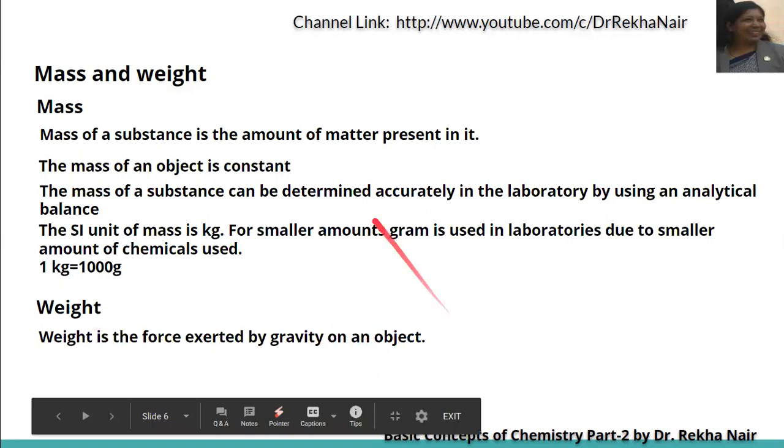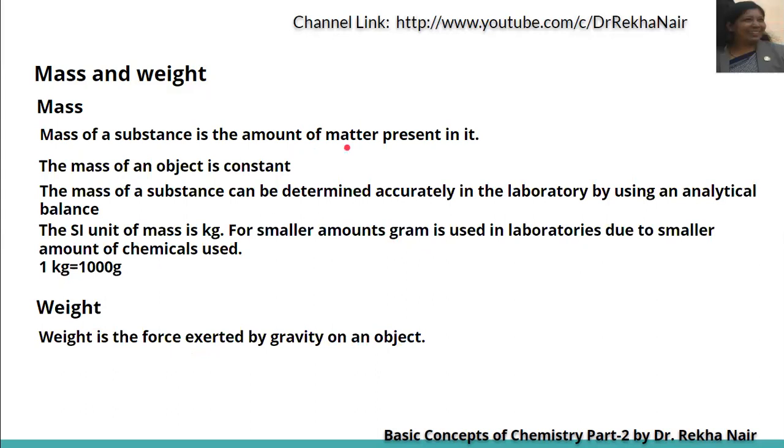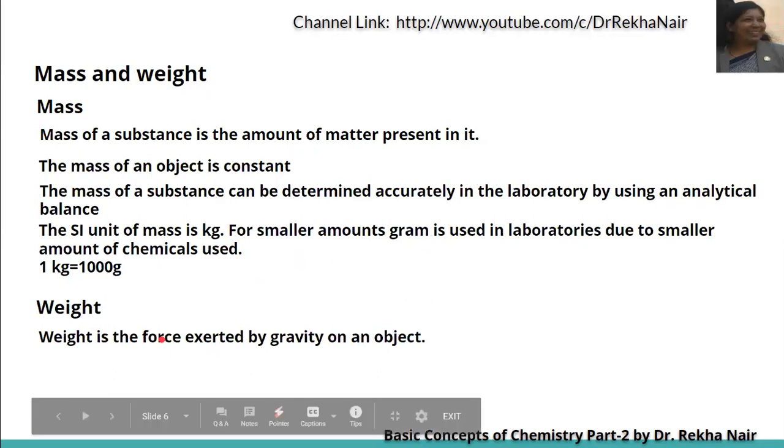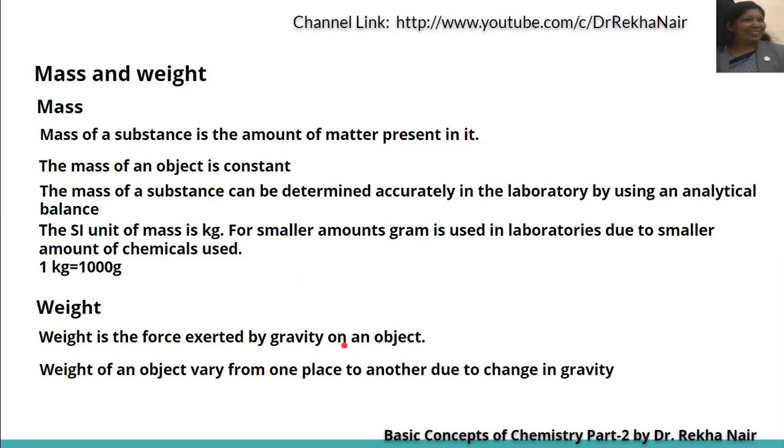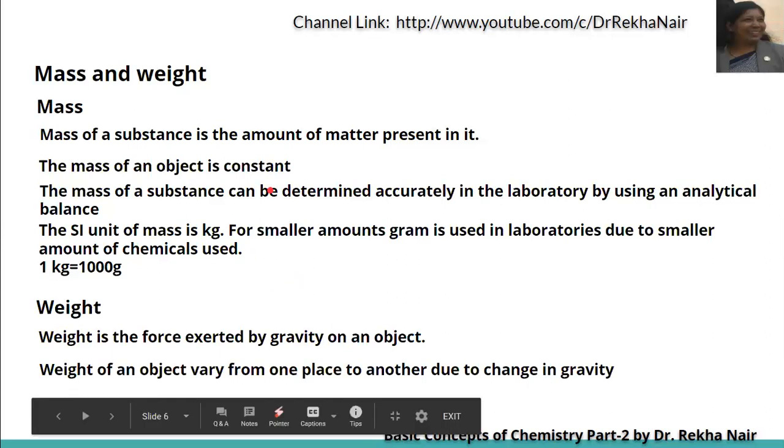Mass is the amount of matter present in an object, and weight is nothing but the force exerted by gravity on an object. It means that weight is not constant. Mass is constant, whereas weight is not constant. It varies from one place to another due to the change in gravity.